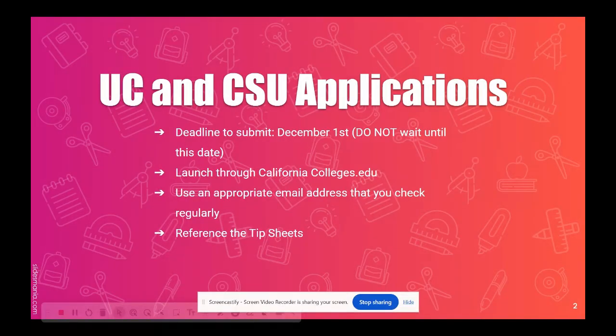Also, a friendly reminder, and we'll talk about how you do this, is please launch all of your Cal State and UC applications through californiacolleges.edu so that your counselor here at Lakeside can better assist you and help track your application process. Also, please make sure you're using an appropriate email address when you are signing up for these application portals, and an email that you check regularly, as they will send important updates in regards to admissions and financial aid. And then last but not least, please make sure you are referencing the tip sheets that are in this presentation as you are applying.